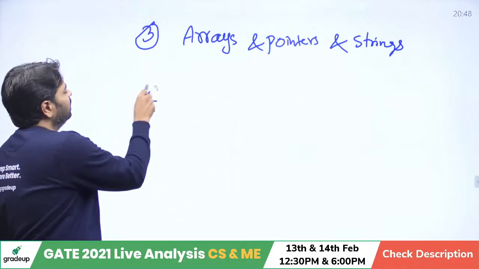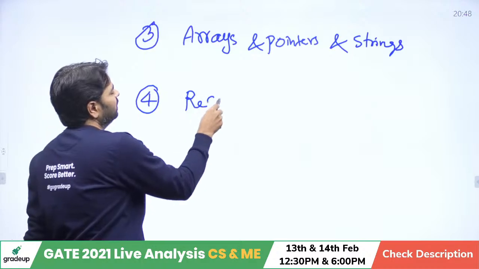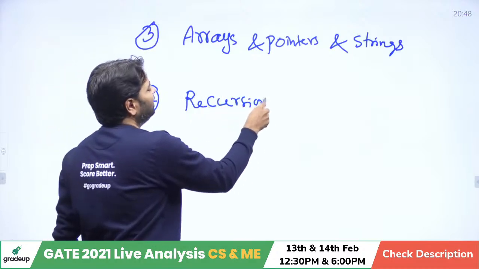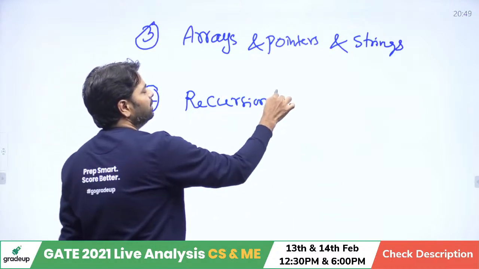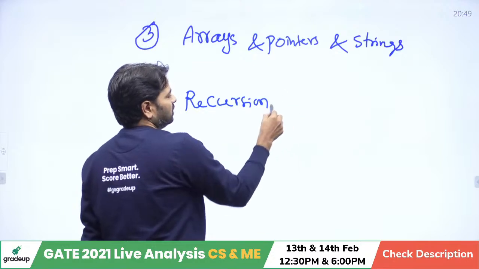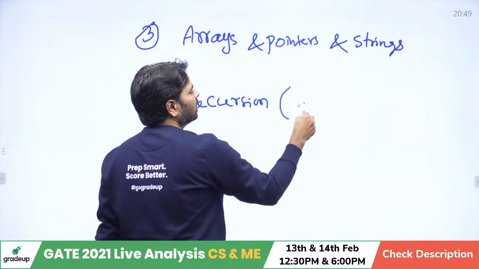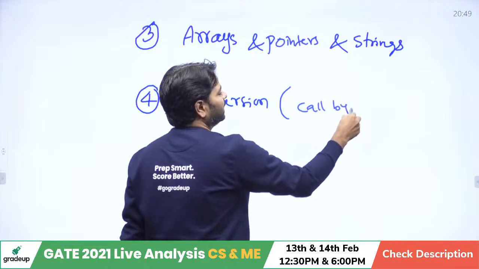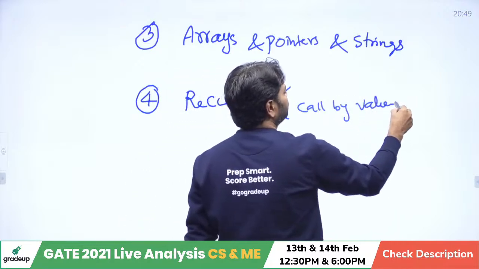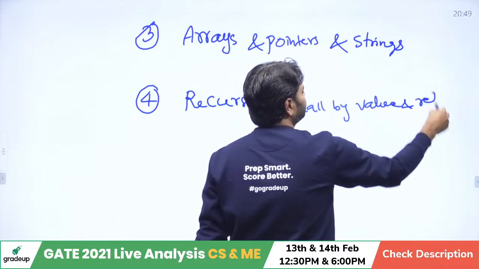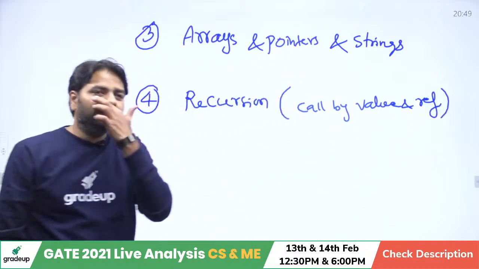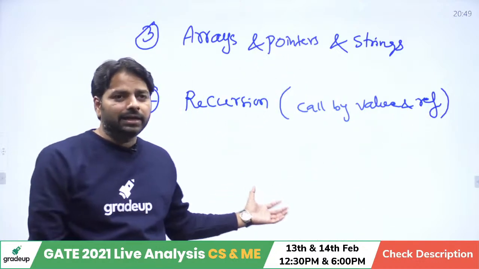And the fourth one, recursion. In recursion, they may not ask directly. Mostly they might ask using call by value. They may even use call by value and call by reference along with recursion too. So these 5 topics are expected in the coming GATE exam.